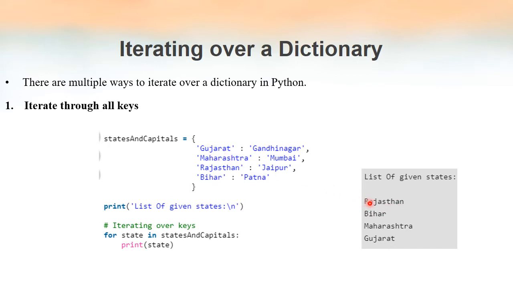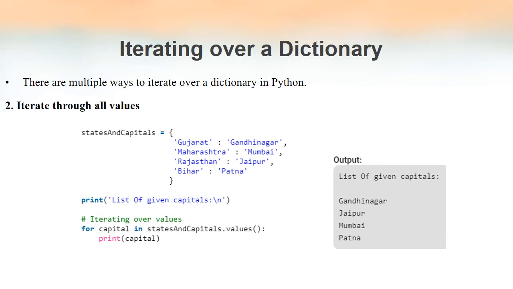So that is not the first item inside the dictionary. We cannot guess the order in which the output would be printed if we use a loop like this. So here the iteration over the dictionary took place by means of its keys.